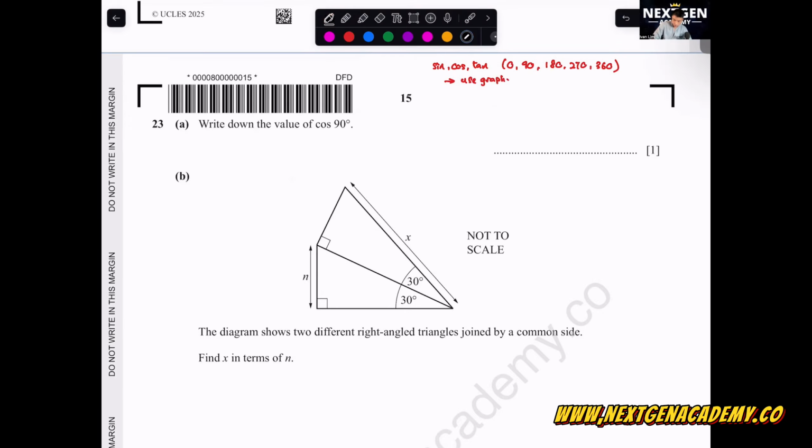You need to know how to sketch the graph out. Your cos graph looks like this. All of this will be intervals of 90: 0, 90, 180, 270, then 360. A bit cramped here, but the 90 is this part. So cos 90 is equals to 0.